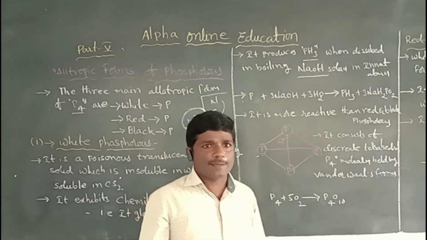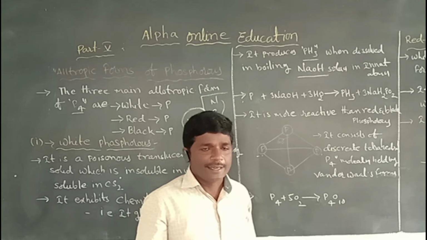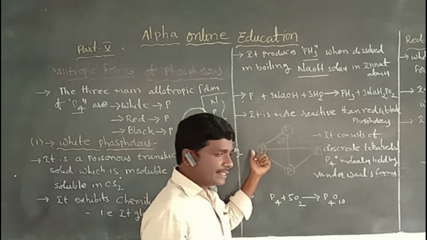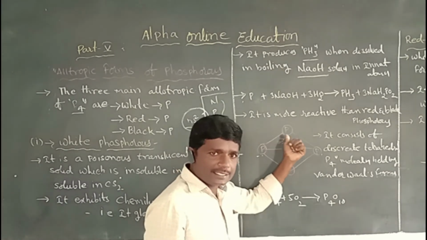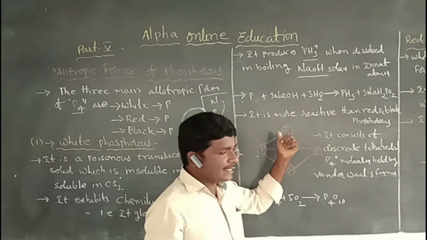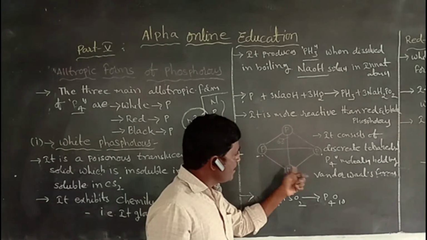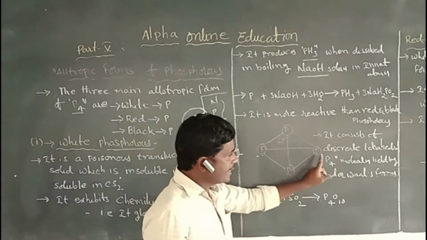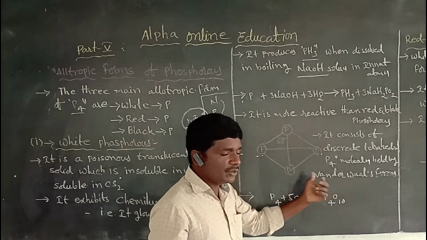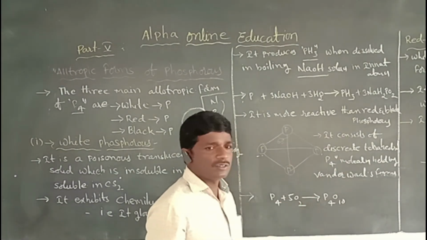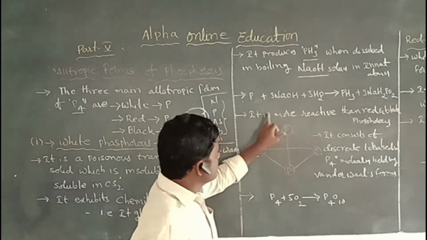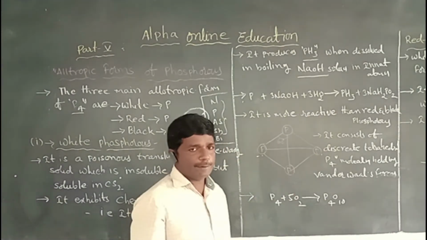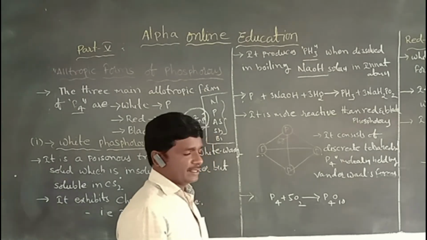Why is white phosphorus more reactive than red and black phosphorus? White phosphorus has a bond angle of 60 degrees in the discrete tetrahedral P4 molecule, held by van der Waals forces. So white phosphorus is more reactive than red and black phosphorus.